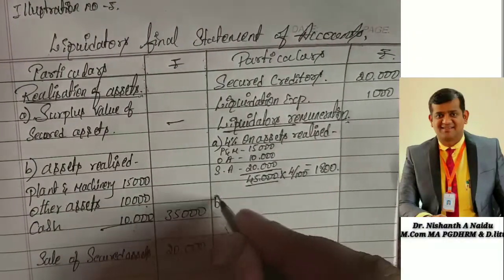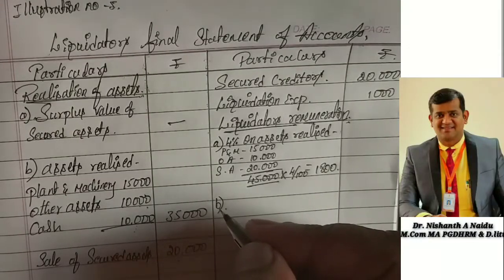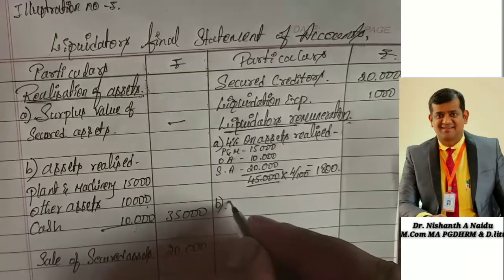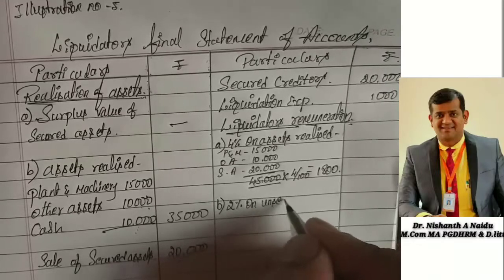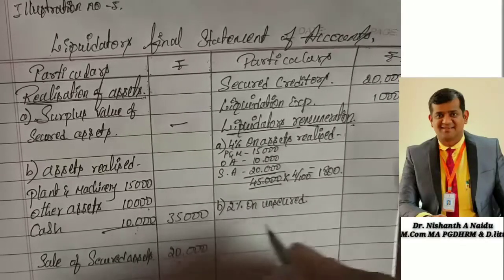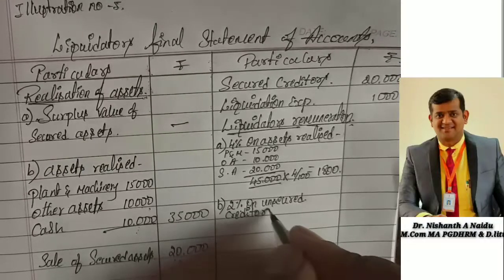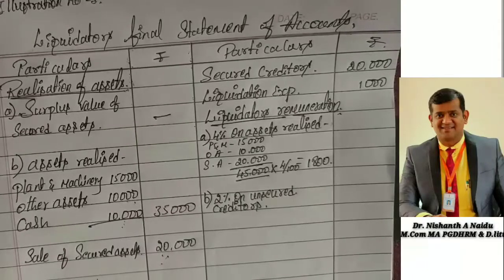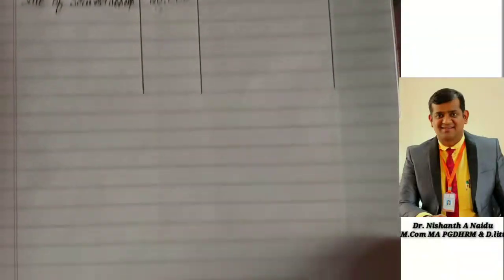Next, point B said 2% of the amount distributed to unsecured creditors. So 2% on unsecured creditors. How much are unsecured creditors? We don't know. So what we have to do is a working note. Let us begin the working note.